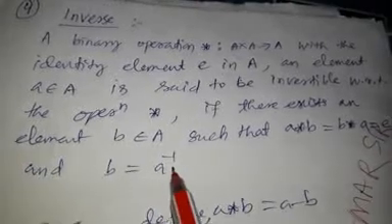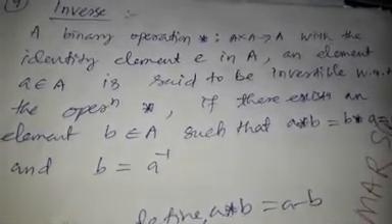Then B is equal to A inverse, if B belongs to A. If identity exists, then inverse can exist.